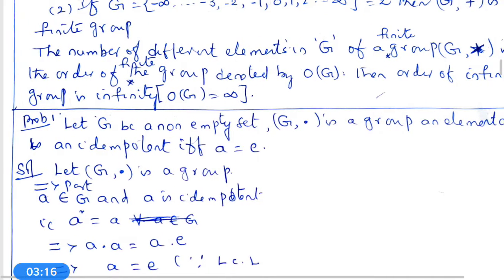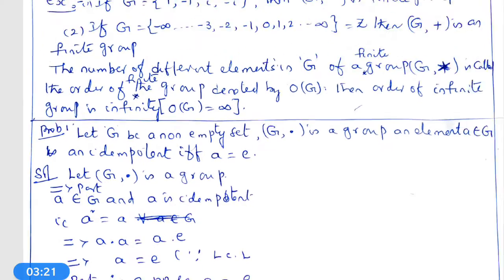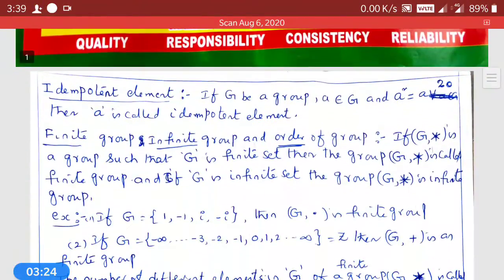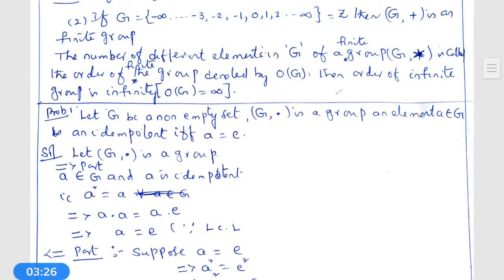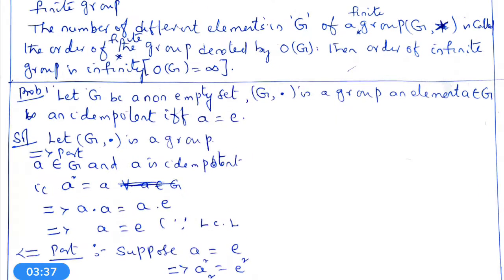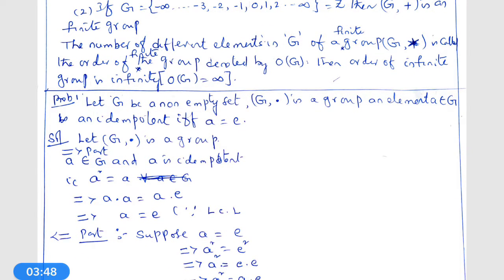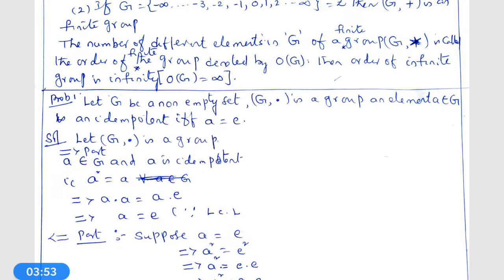Now we go to the problem. The first problem is: let G be a non-empty set and G comma dot a group. An element A belongs to G is idempotent if and only if A is equal to E. G comma dot means usual multiplication; the non-empty set G with usual multiplication is a group.